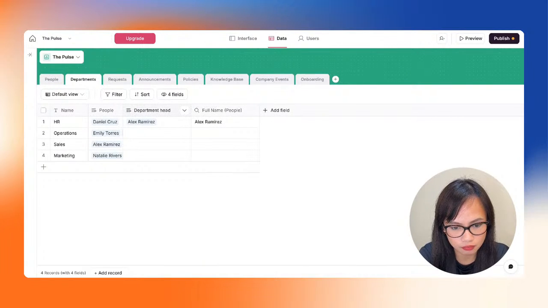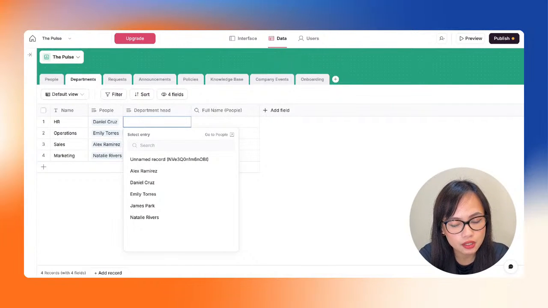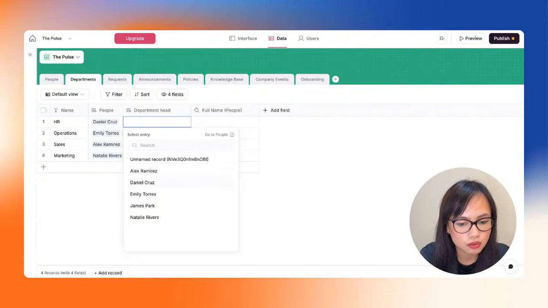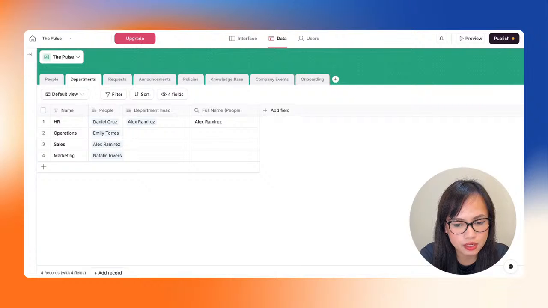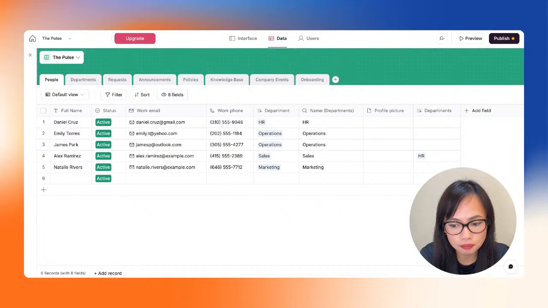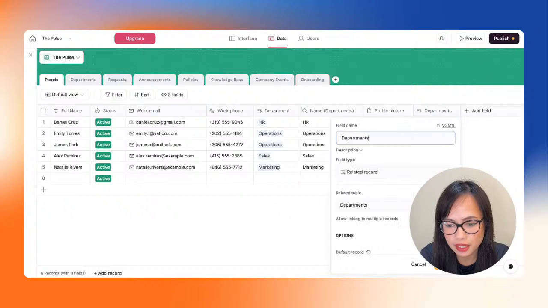All right, there we go. So as you can see in here, we can select the person, right? So we have Alex Ramirez, Daniel Cruz, etc. So if we select Alex Ramirez, we have that in here as well. Now let's take a look at the people column. As you can see, we have this column that was created. So we can just rename that as we go. So it's going to be department lead.